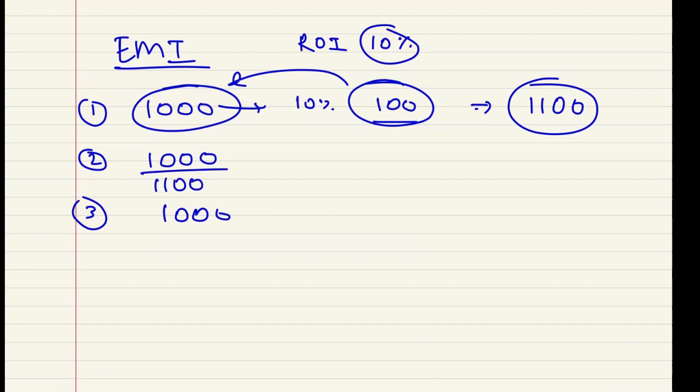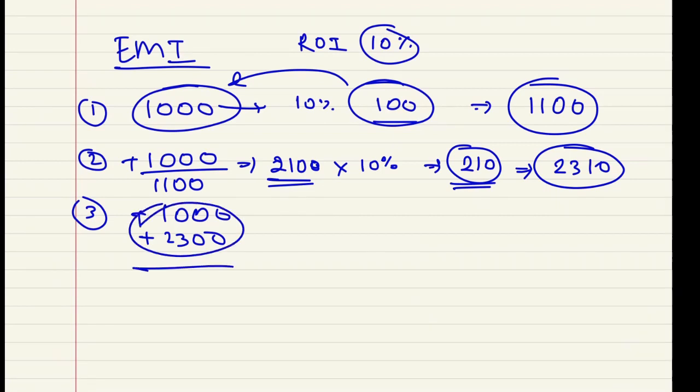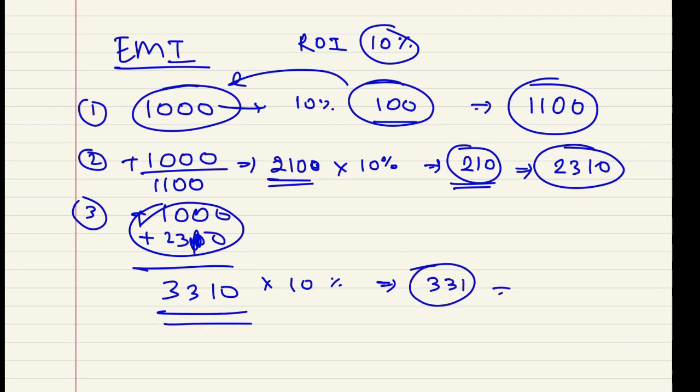Along with 1100, I have added 1000 rupees extra. So now my investment is 2100. Now I will get 10% of 2100, that is 210 rupees. So what is the total balance? It is 2100 plus 210, that is 2310. Now I add 1000 rupees to this 2310, which becomes 3310, multiplied by 10%. So the interest is 331 on the investment of 3310.